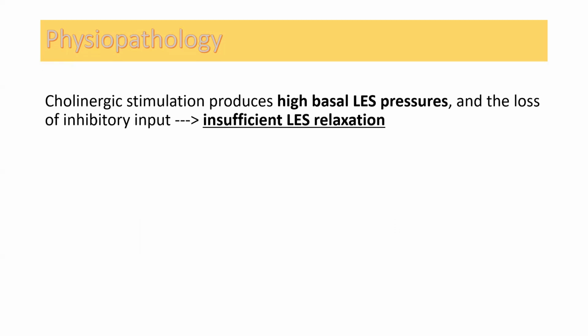And continuing the pathophysiology, we see that due to the constriction of the sphincter, there is high basal lower esophageal pressure, meaning the lower part of the esophagus is hypertonic, and there is insufficient lower esophageal relaxation.